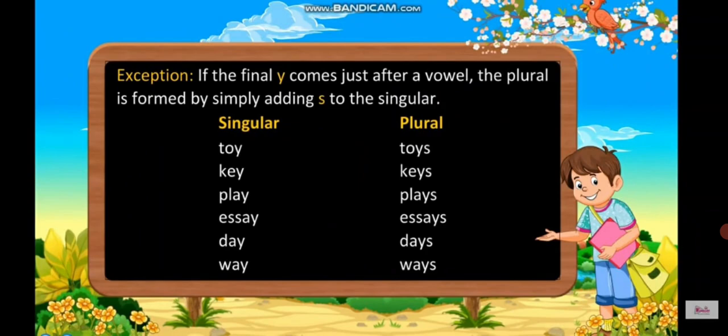Like toy will become toys, then key will become keys, play, plays. Just see, it's ending with Y and before that A is coming and A is a vowel. So that's why we are just adding S to it. Essay, essays, day, days, way, ways.